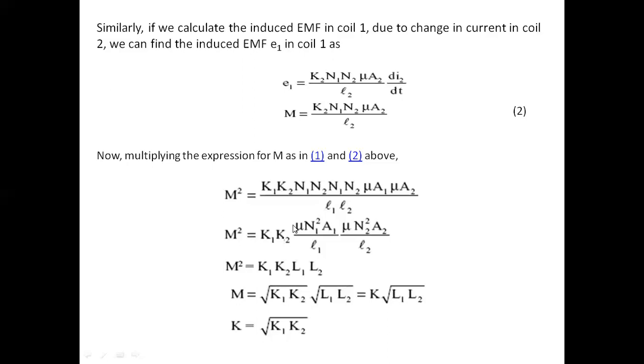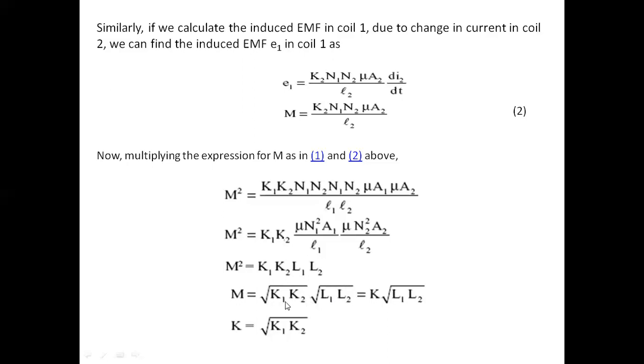Now you already know the value of L1. L1 is equal to mu N1 square A1 by l1, the self-inductance of the first coil. And the self-inductance of the second coil is mu N2 square A2 by l2. Therefore, M square equal to K1 K2 into L1 L2. So M equals the square root of K1 K2 into the square root of L1 L2.